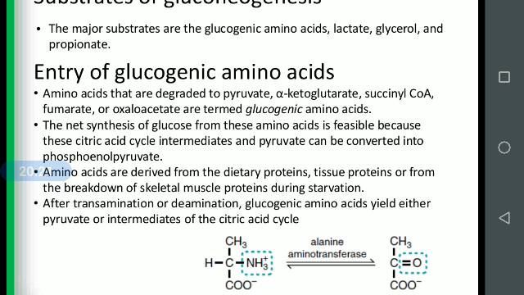The net synthesis of glucose from these amino acids is feasible because of the citric acid cycle intermediates, and pyruvate can be converted into phosphoenol pyruvate. Amino acids are derived from dietary proteins, tissue proteins, or from the breakdown of skeletal muscle proteins during starvation. All these will undergo deamination and transamination, and glucogenic amino acids yield either pyruvate or intermediates of the Krebs cycle.